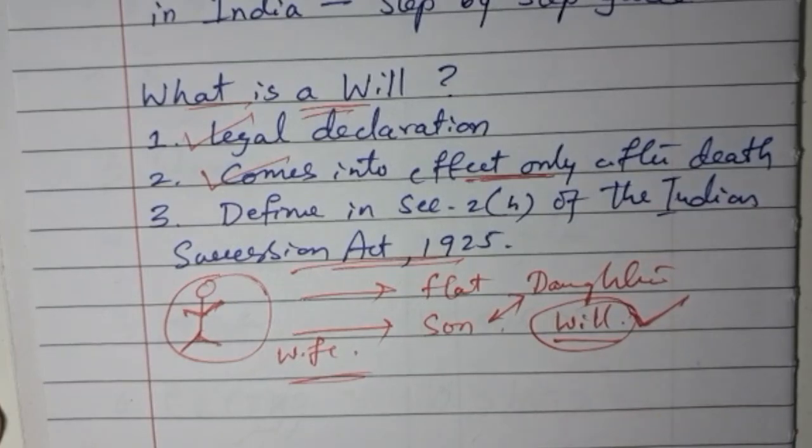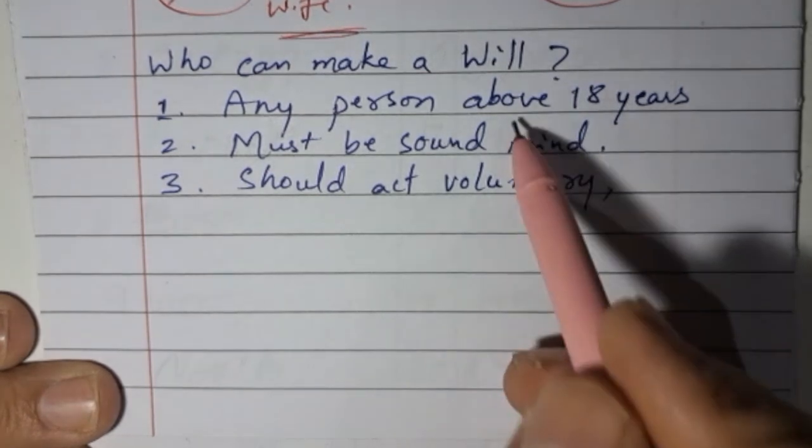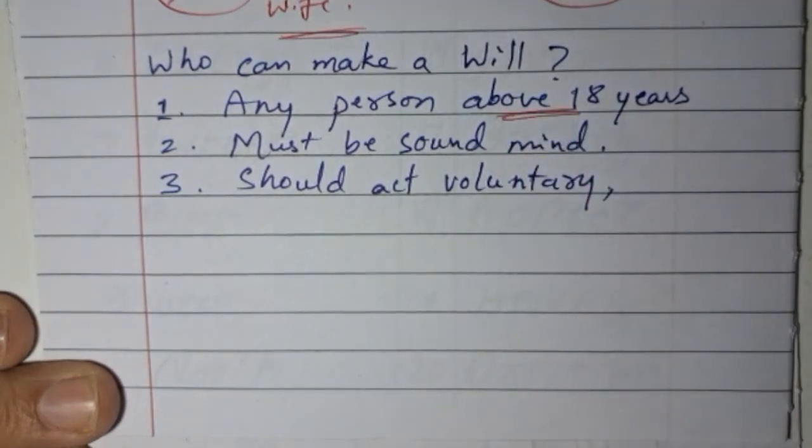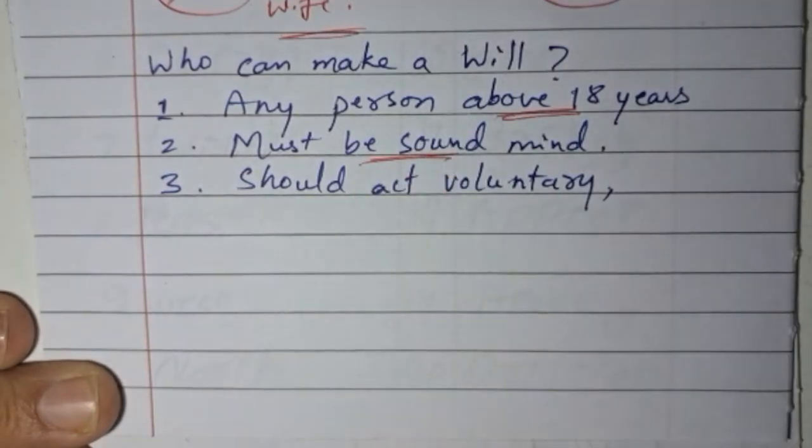Now we will understand who can make a will. Any person who is above 18 years of age and who is of sound mind can make a will. The act of writing a will should not be under pressure, coercion or fraud.